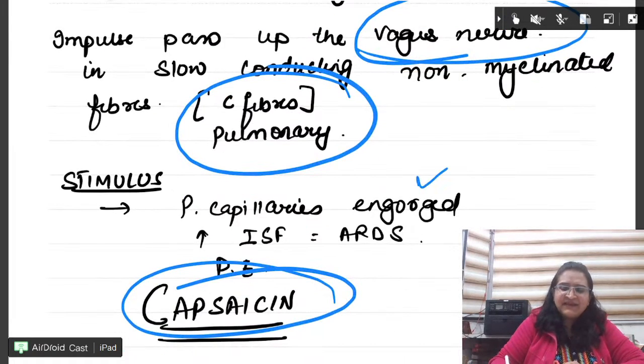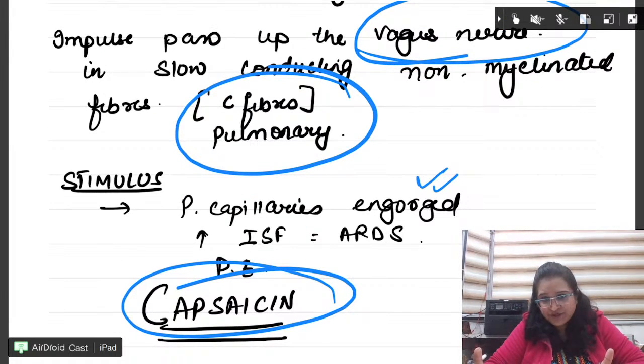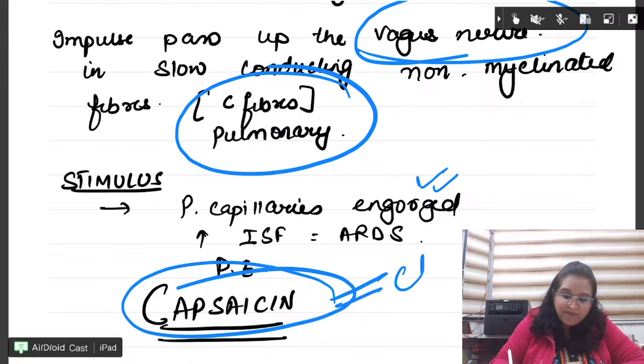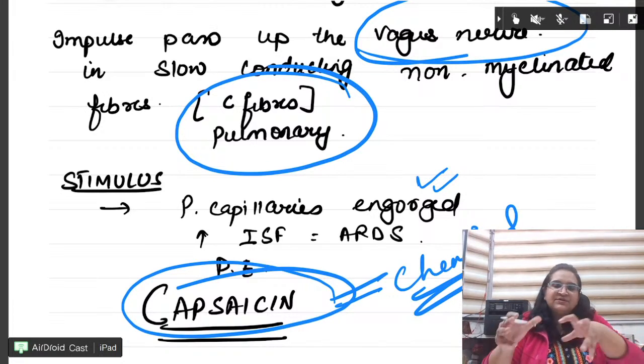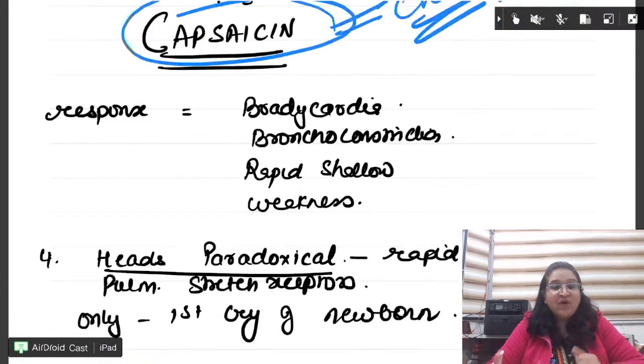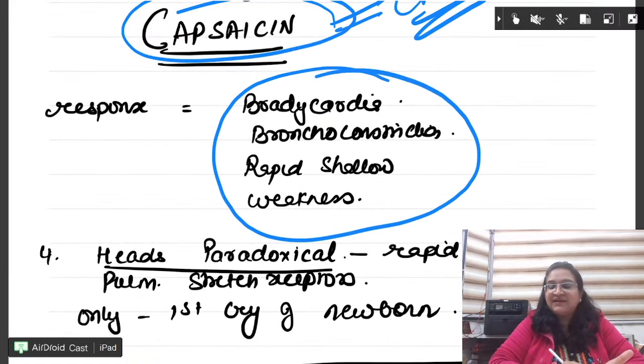The stimulus can be ARDS or engorged capillaries, but this is a very important question: which chemical leads to the J receptor reflex? And what happens? This is again a very important question. Bradycardia, not tachycardia, bronchoconstriction and rapid shallow breathing. That is what is happening.